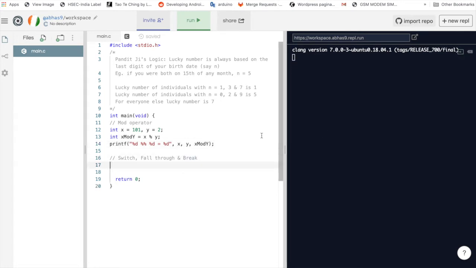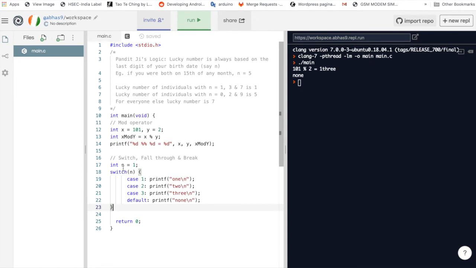There might be a situation where you have a value which you want to compare with set of other values and then perform certain things based on the value. In this case, we can either use if else or we can also use a switch statement. For example, in this code, we have n is equal to 1 and then using switch, we are comparing n against 1, 2 and 3.